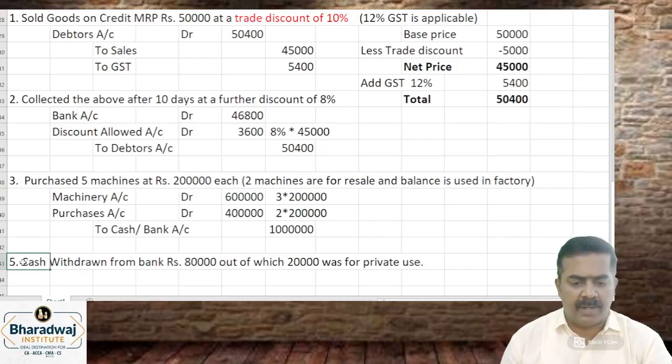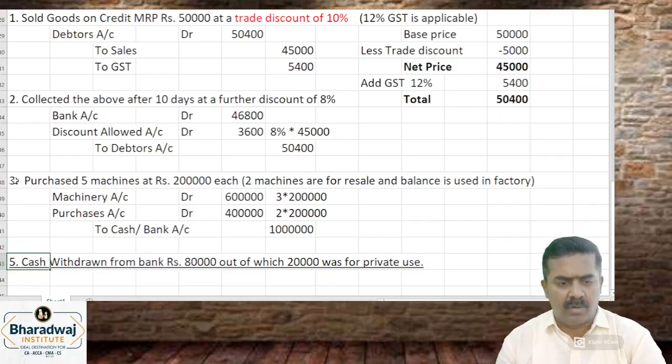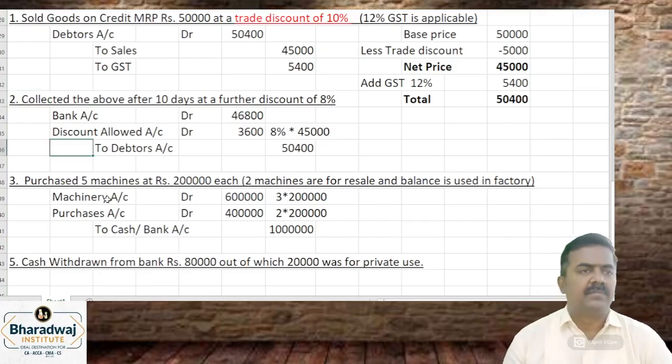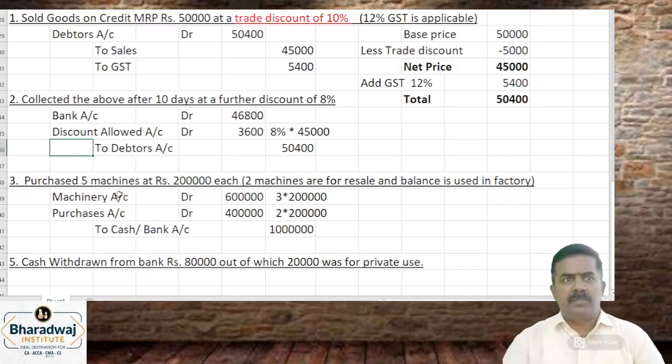Cash withdrawn from bank, 80,000. Out of that, 20,000 for private use. Now, the proprietor has used it for personal purpose. Take it up and pass the entry.